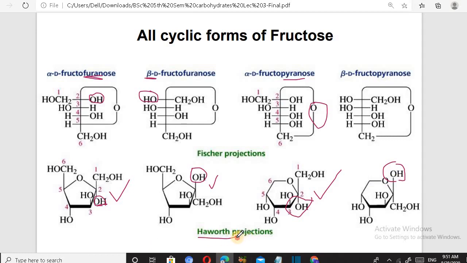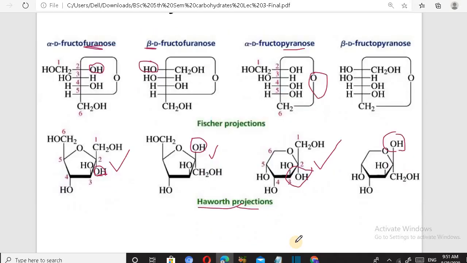In the question paper, structures can be asked, say, draw the structure of alpha-D-fructofuranose or the structure of beta-D-fructopyranose or beta-D-glucopyranose. So we should know the structures of these monosaccharides, especially glucose and fructose. Both pyranose ring structures and furanose ring structures should be remembered.